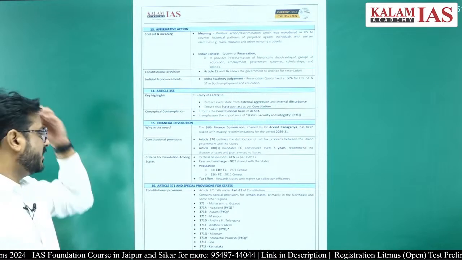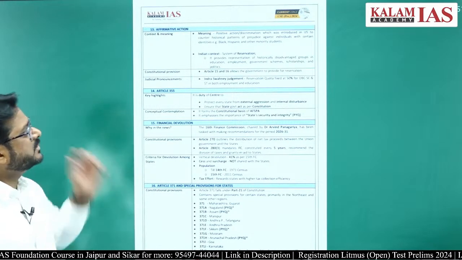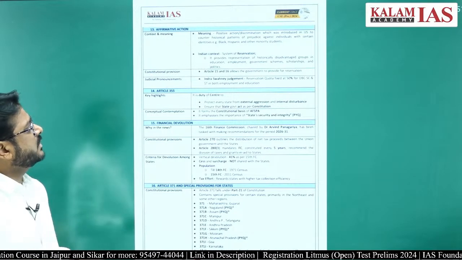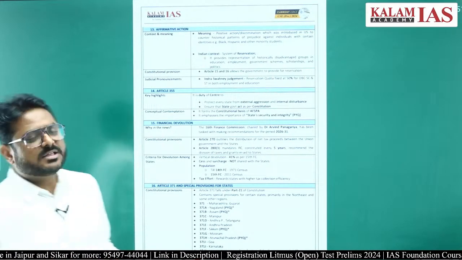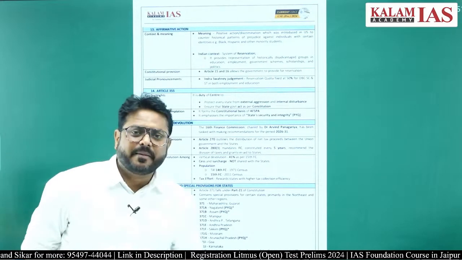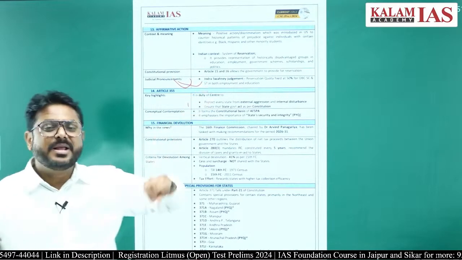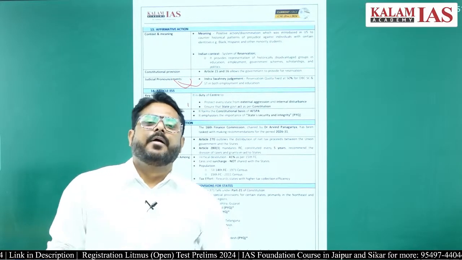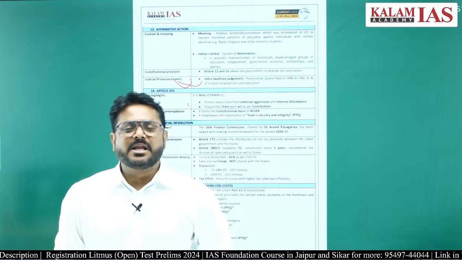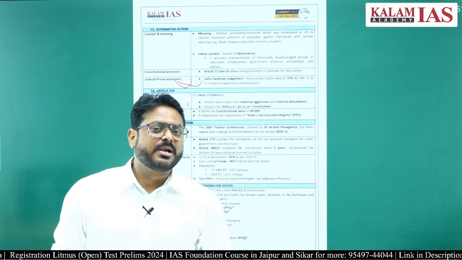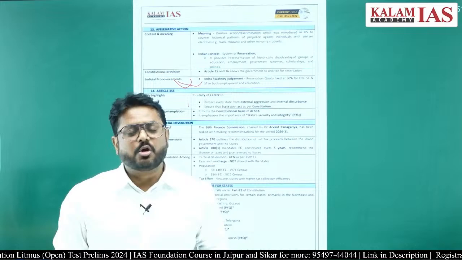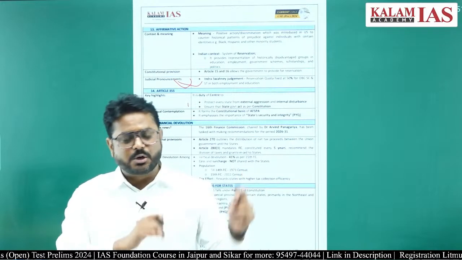Through the Indira Sawhney judgment, the reservation quota was fixed at 50% for OBC, scheduled castes and scheduled tribes, in both employment and education. So, that quota has already been breached now, because a 10% EWS quota has been given through the 103rd Constitutional Amendment Act for the economically weaker section within the general category.